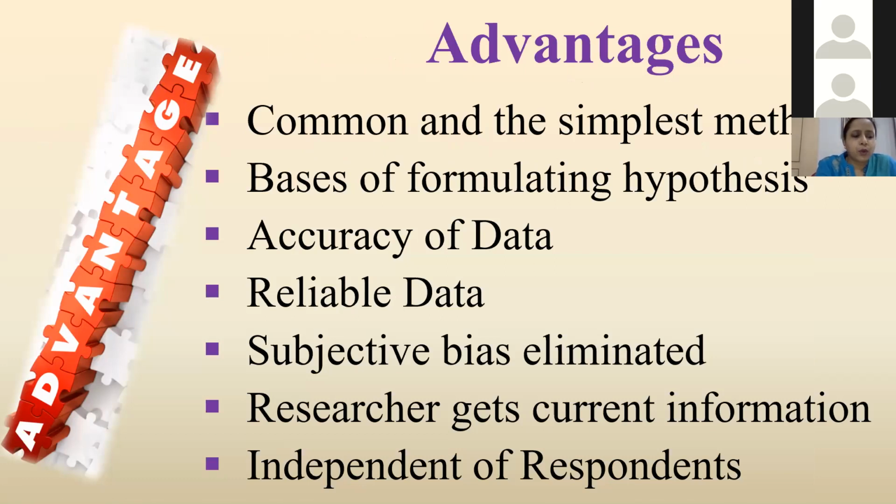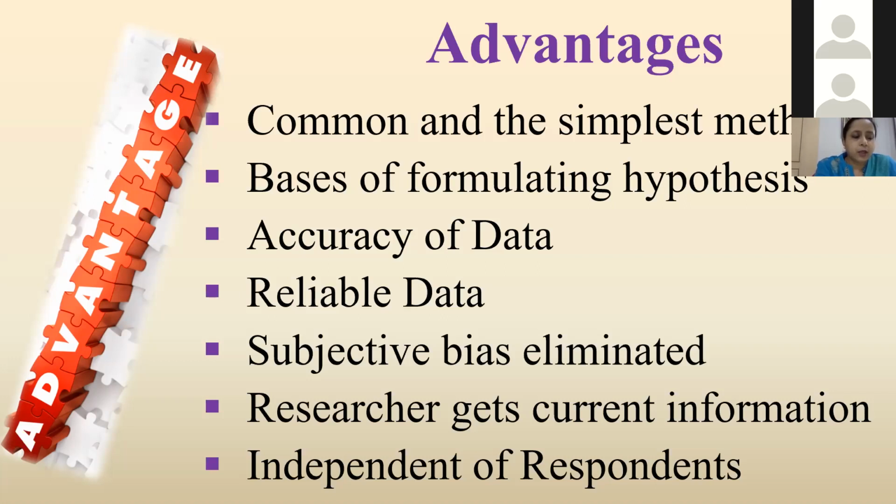It is the most common and the simplest method of data collection. It does not require much technical knowledge. By observing a phenomenon continuously, the researcher may get well acquainted with the observed. He comes to know about their habits, likes, dislikes, problems, perceptions, different activities, and many other things. All these help him a lot to form a hypothesis on them.